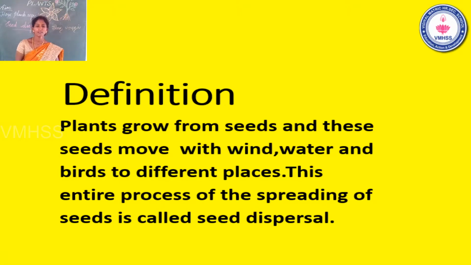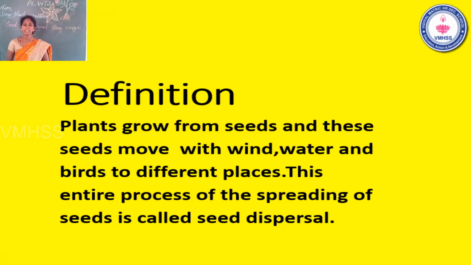In the perfect definition: plants grow from seeds, and these seeds move with wind, water, and birds to different places. This entire process of the spreading of seeds is called seed dispersal. What is meant by seed dispersal? Spreading of seeds.